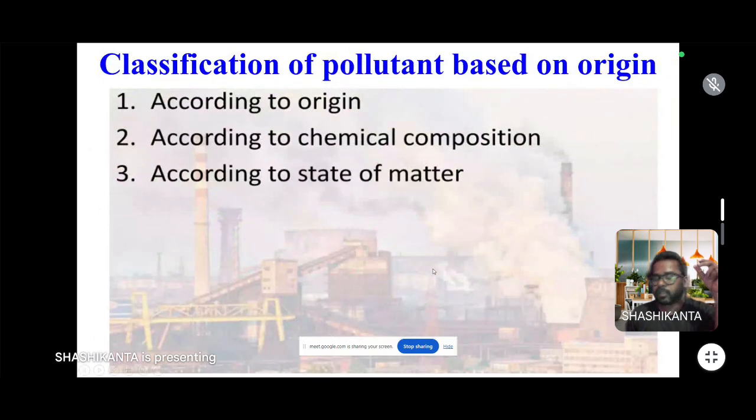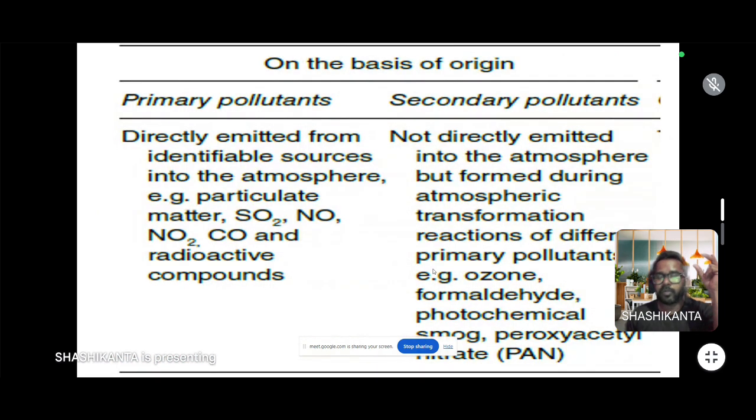The classification of pollutants is categorized into different types: according to origin, according to chemical composition, and according to their state of matter. Based on origin, air pollutants are divided into two categories: one is primary pollutant, another is secondary pollutant.